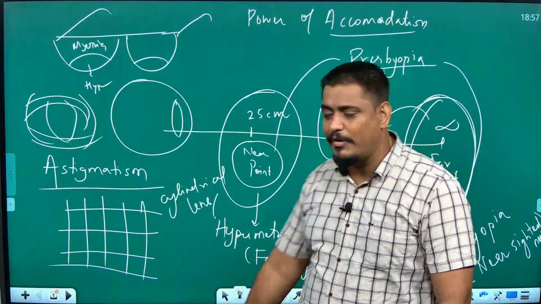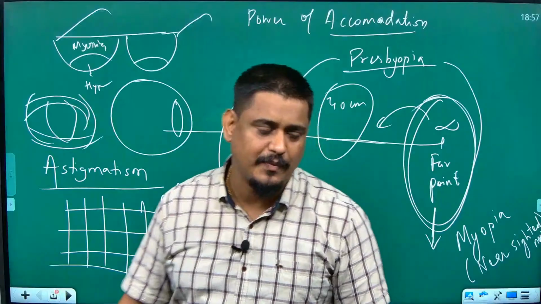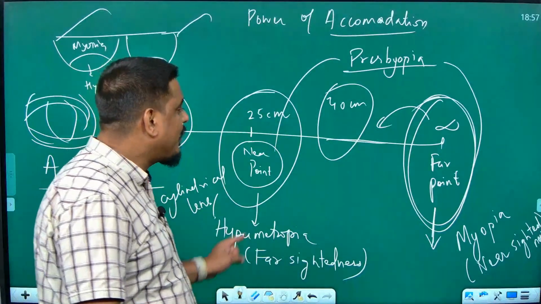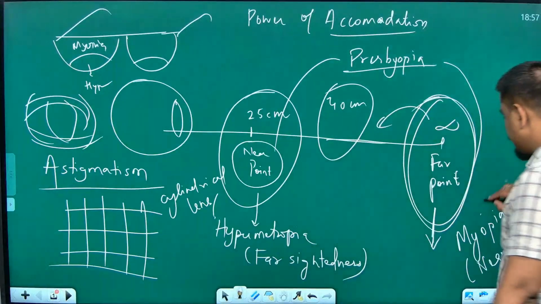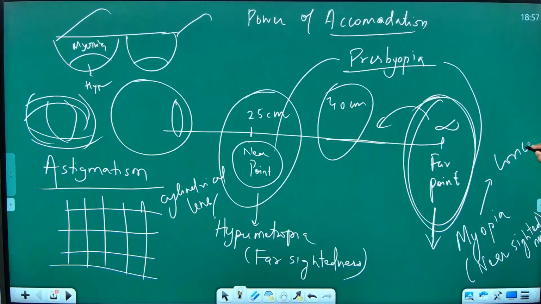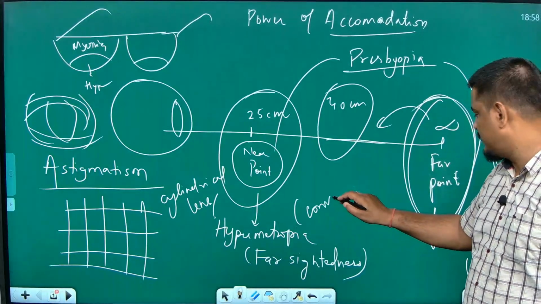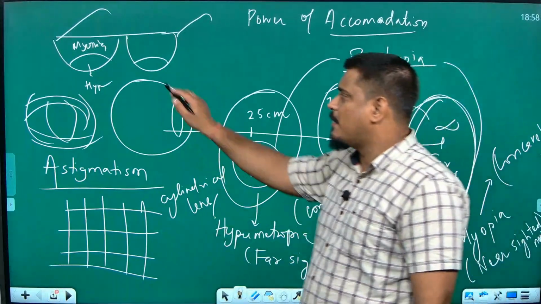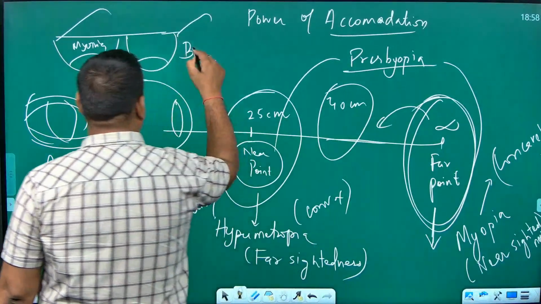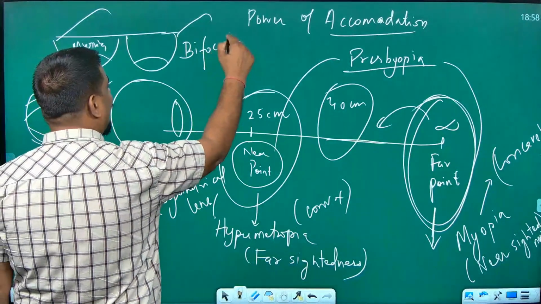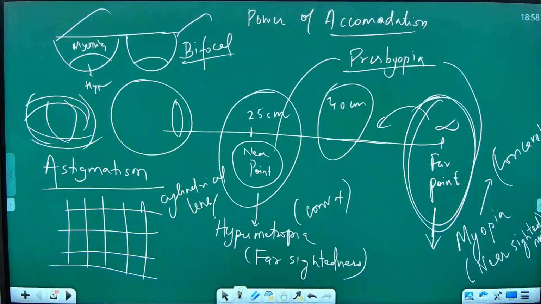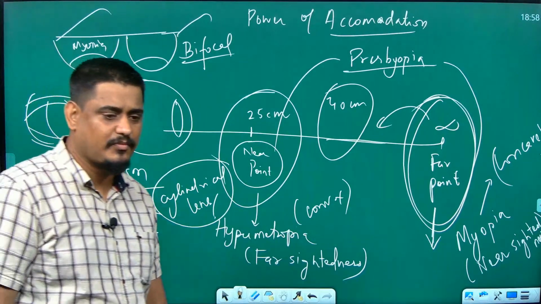So the most common human defects are myopia and hypermetropia. In myopia, what lens do we use for correction? We use concave lens. We will talk about why and how in detail. In hypermetropia, what do we use? Obviously convex lens. Presbyopia, what do we use? Bifocal lens, which means both concave and convex. And for astigmatism, what do we use? We use cylindrical lens. Is it clear to you?